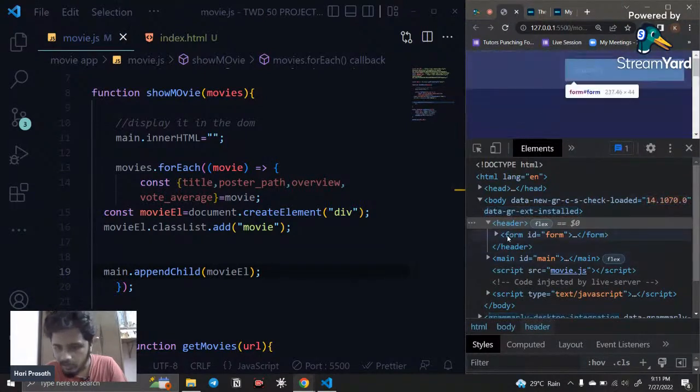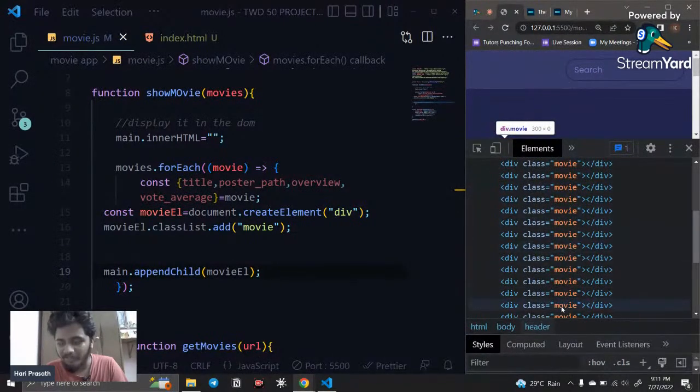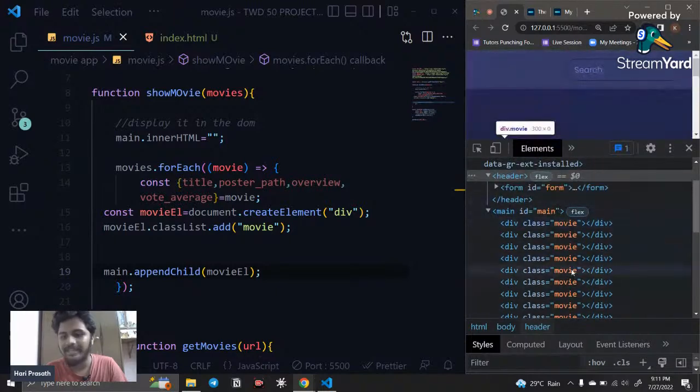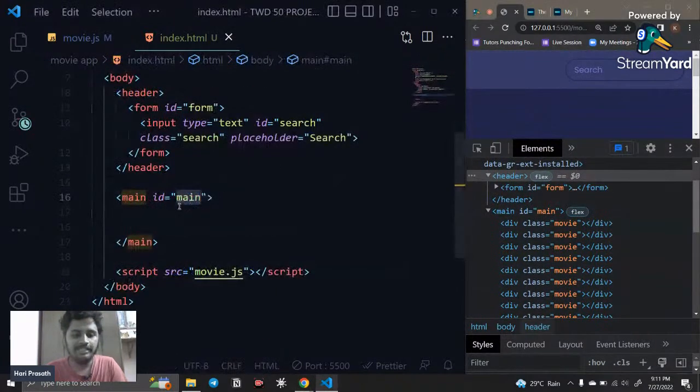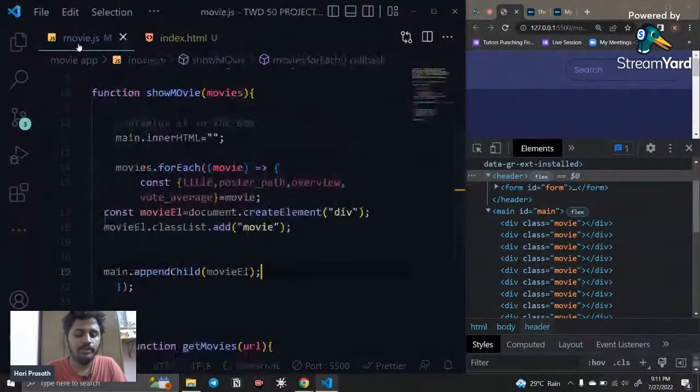You can see, inside this main, a div is created with the movie name. With the movie name, every movie is fetched and it is showing here, right? So around 20 movies are created, but actually in the html it is not there. So how is it created? It is created based on the looping we are doing in the html.